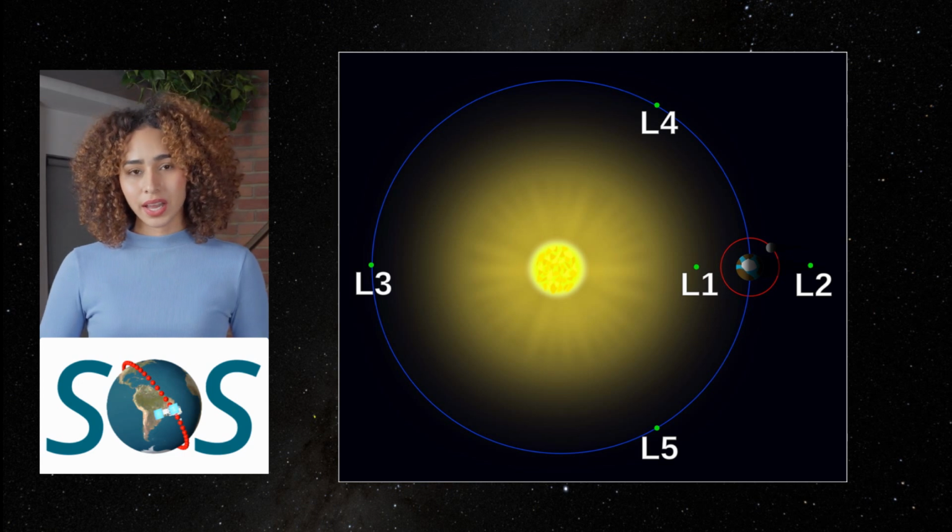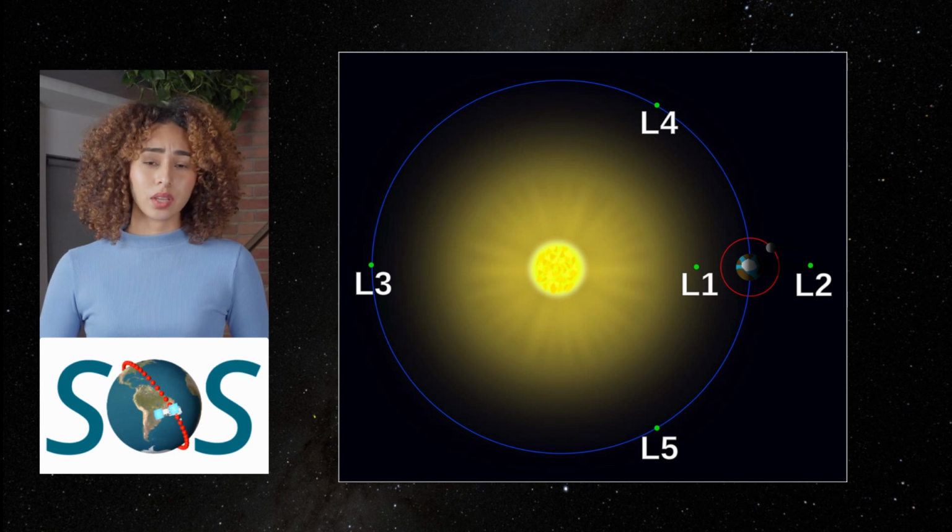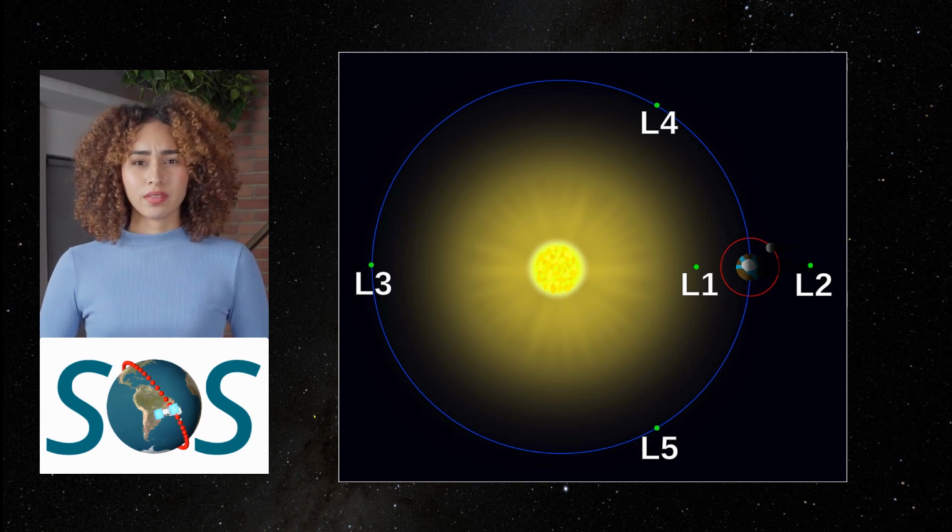Space garbage may collect at L4 and L5 since they are stable points. Therefore, you may not want to place spacecraft exactly at these locations. Luckily, you don't need to do this because you can use halo orbits to travel around these points. Halo orbits can be used around any Lagrange point, including those that are unstable.